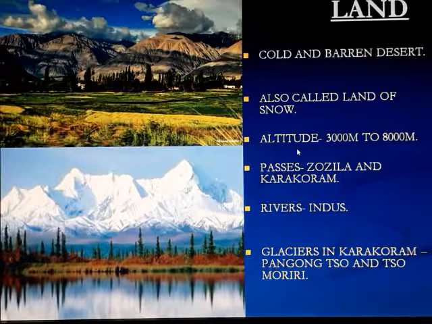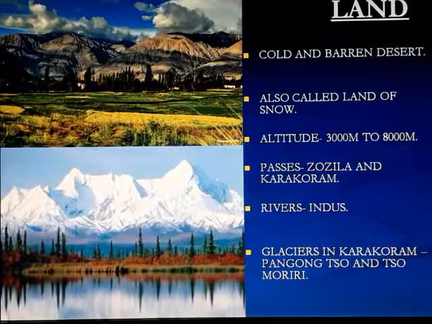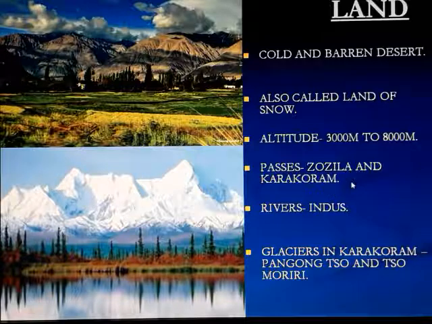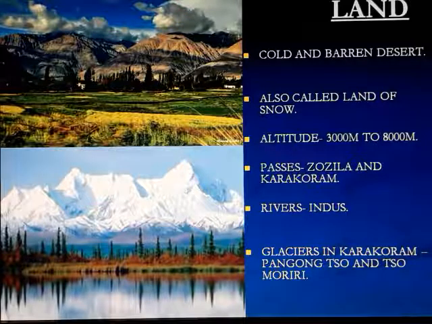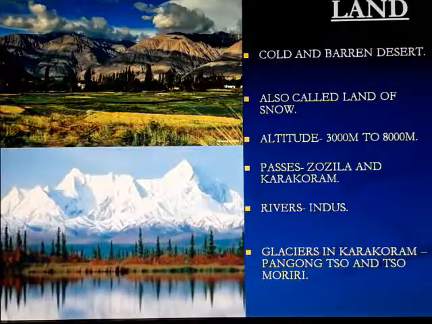Here we can discuss the altitude, from 3000 meters to 8000 meters. Some important passes are there, Zojila and Karakoram passes, from where people pass from one place to another. There are important rivers in this region, and some glaciers we can find. Pangong, Tso Moriri are the main lakes and glaciers found in the Karakoram region.